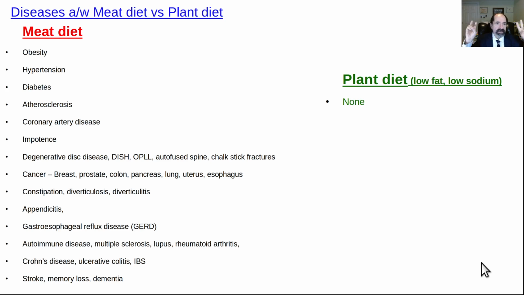Okay, this lecture is diseases associated with meat diet versus plant diet. And so, this is so obvious, it's ridiculous, all right? These are things associated with increased meat in the diet. Obesity: the higher the percentage of fat, the higher the incidence of obesity. Meat's got tons of fats.